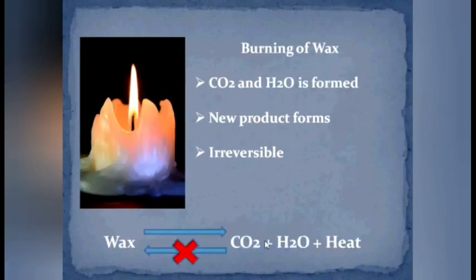But on the other hand, in case of burning of wax, the wax burns in presence of oxygen and it forms carbon dioxide and water vapor. We cannot obtain the original wax once again from carbon dioxide and water vapor. So this change is permanent, it is not reversible, and as the formation of a new product is involved, we can call burning of wax a chemical change.